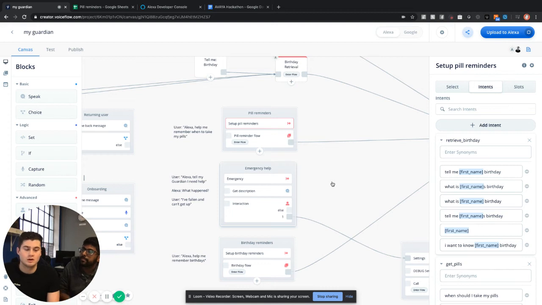Yeah, and so that's all being persisted using Google Sheets, and we also have this running on Alexa, or sorry, on Google. So if I say like, "Hey Google, open My Guardian app,"